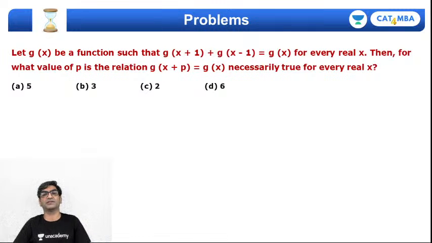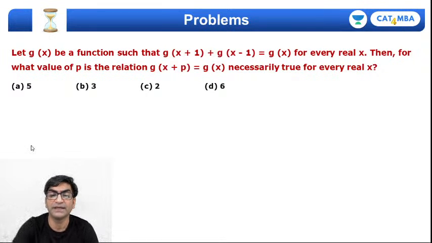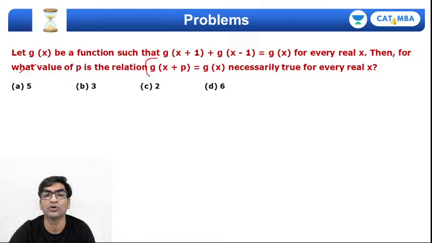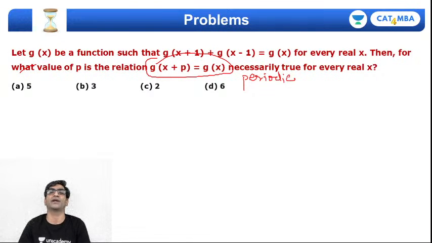Let g(x) be the function defined by g(x plus 1) plus g(x minus 1) is equal to g(x). Then for what value of p will g(x plus p) be equal to g(x)? Essentially, इस प्रॉब्लम में मुझे प्रूव करना है that if this property is true, then it will make the function a periodic function, right? So we need to prove that the function is periodic.